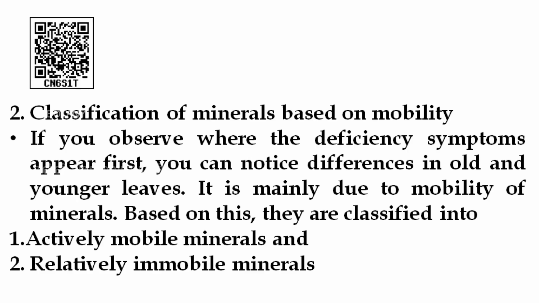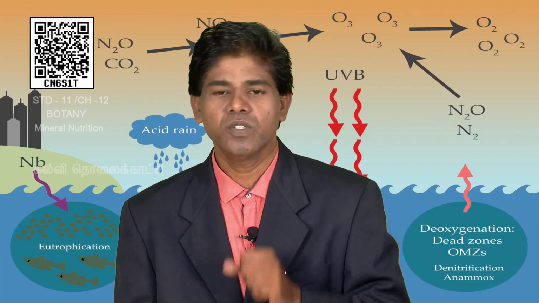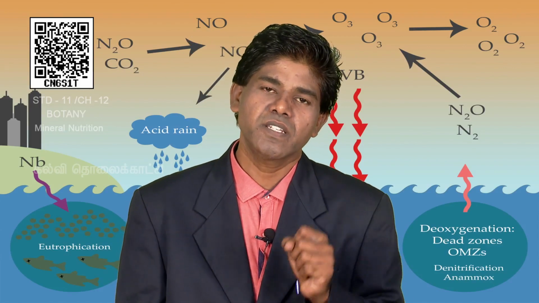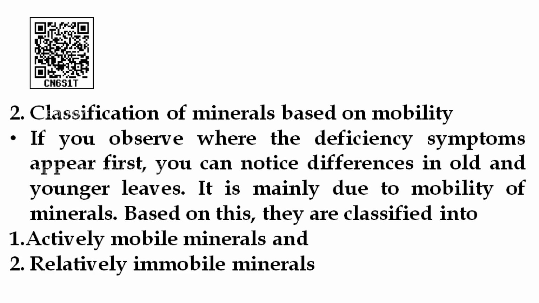Next, classification of minerals based on mobility. Mobility means movement. Suppose in the examination you get one question. You can see one plant, the deficiency symptom first appears on old leaves, senescent leaves. Senescent means old leaf, aged leaf.